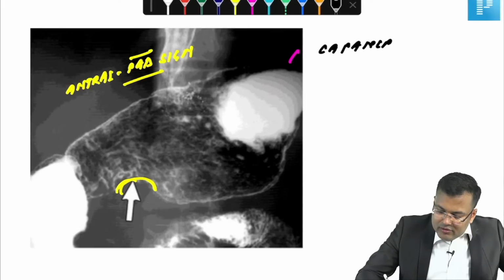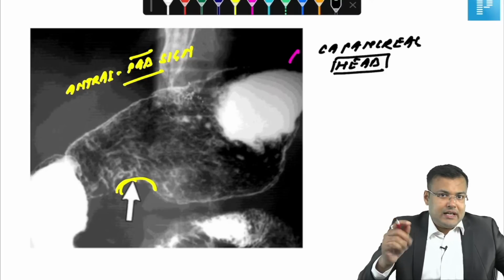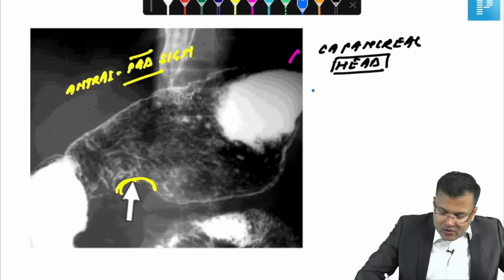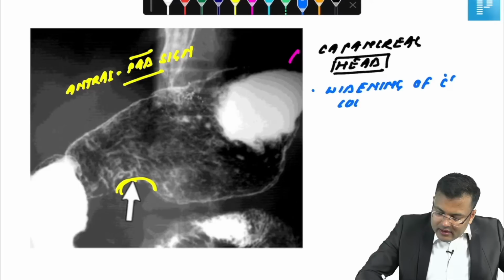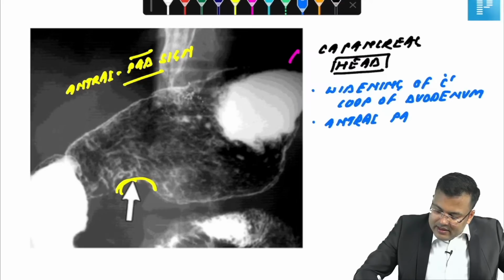Question, which part? You have to remember carcinoma head of pancreas. So apart from antral pad sign, what are the other signs seen in CA head of pancreas? First, there is widening of the C loop of duodenum. There is antral pad sign.